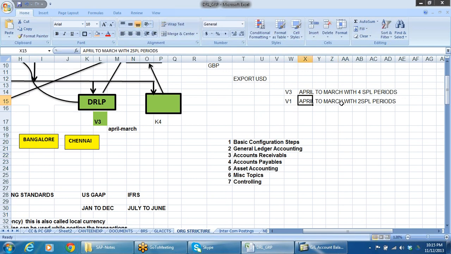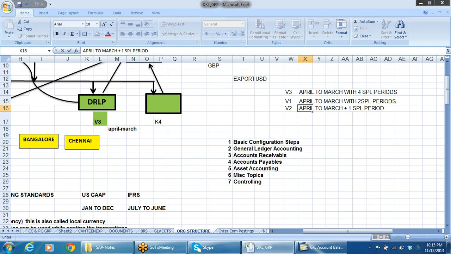Similarly V2, say for example, this also is April to March plus only one special period.